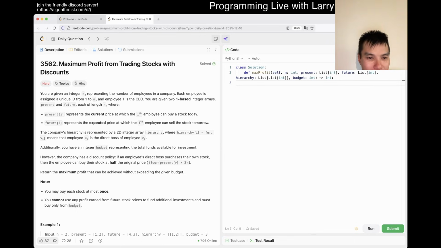Additionally, you have an integer budget representing the total funds available for the investment. However, the company has a discount policy. If the employee's direct boss purchased their own stocks, then the employee can buy the stock at half the original price. Okay. Return the maximum profit that can be achieved without exceeding the given budget.